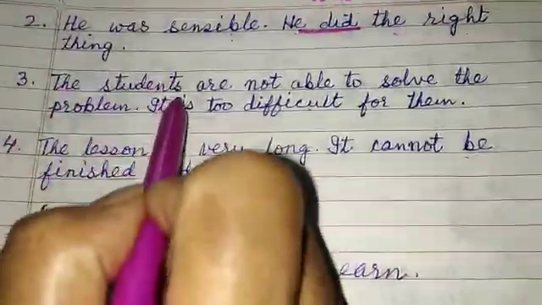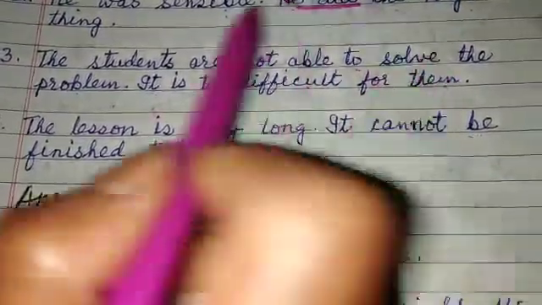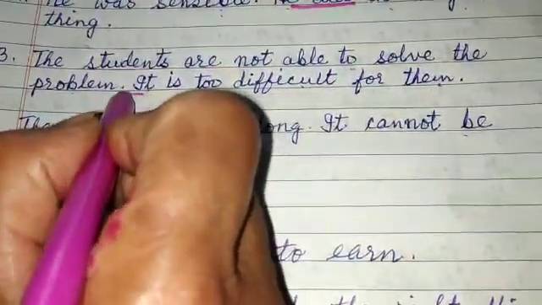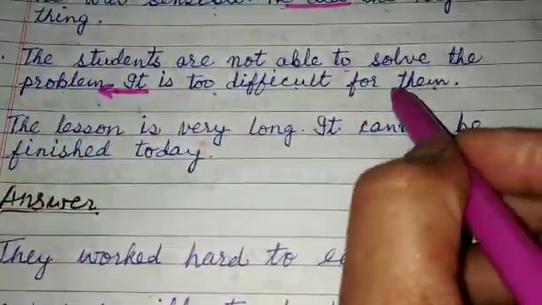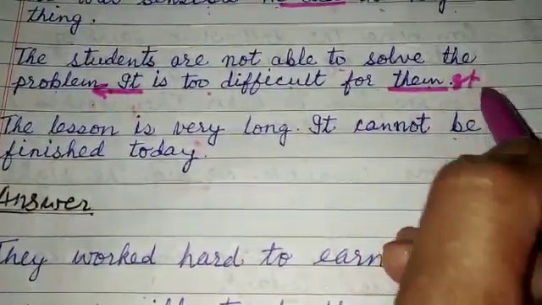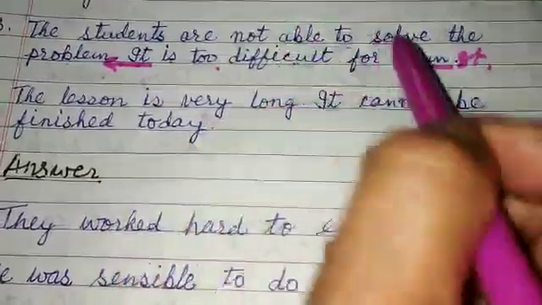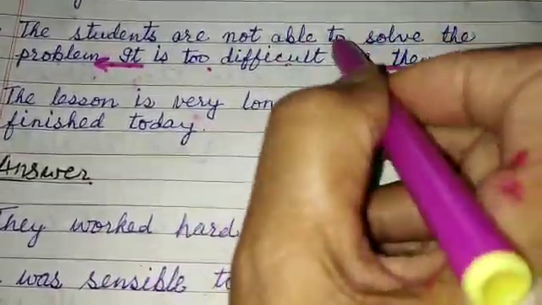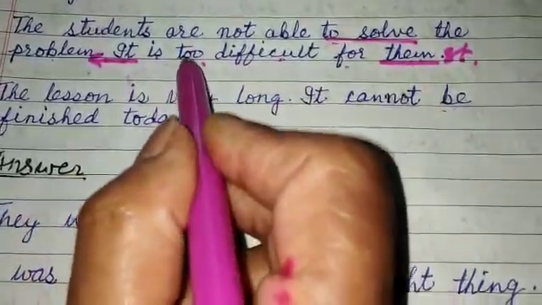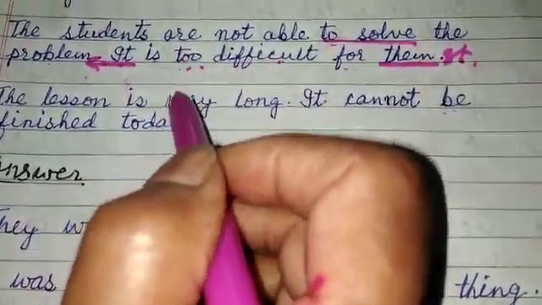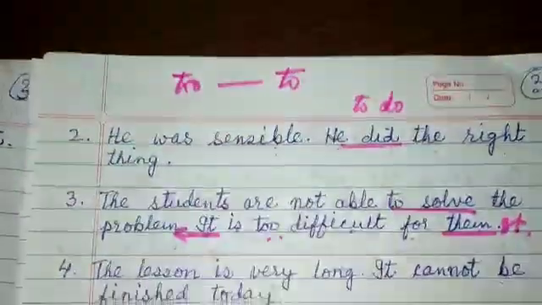Third is "The students are not able to solve the problem. It is too difficult for them." Now here see children, "it" has been used for the problem, and "them" has been used for the students. So you can make it "The problem is too difficult for the students to solve." We have done this kind of construction in class 7. This "too... to" always take this "to" with it.